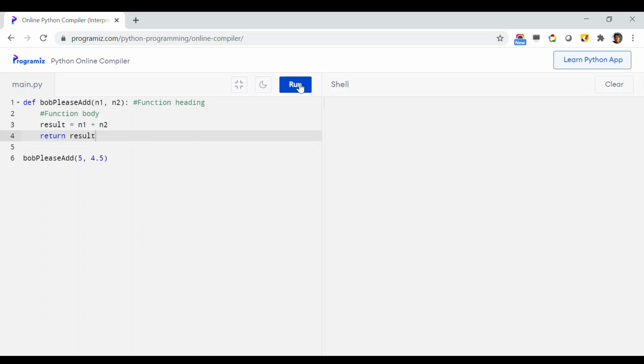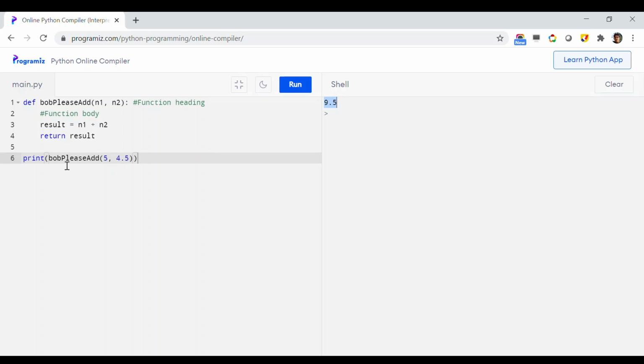If I just run it, well, now nothing is being printed because I did not use any print statement to print the result. So Bob please add will add the numbers, and now let us try to just print this. So like in here. Now if I just run it, as you can see, 9.5 has been printed.